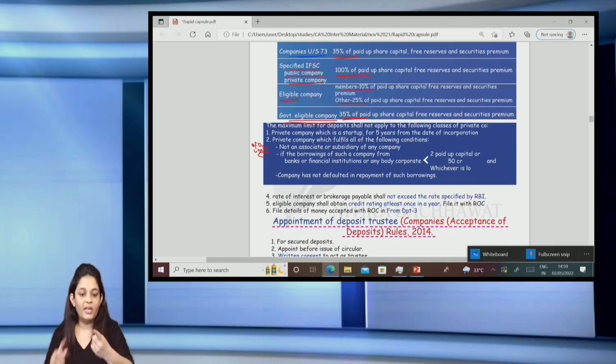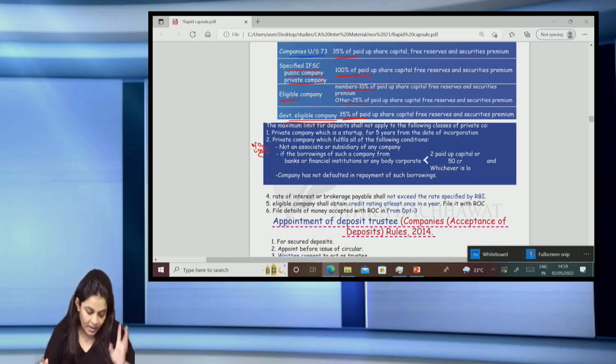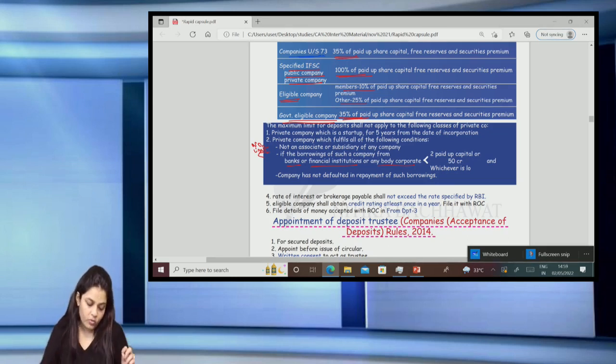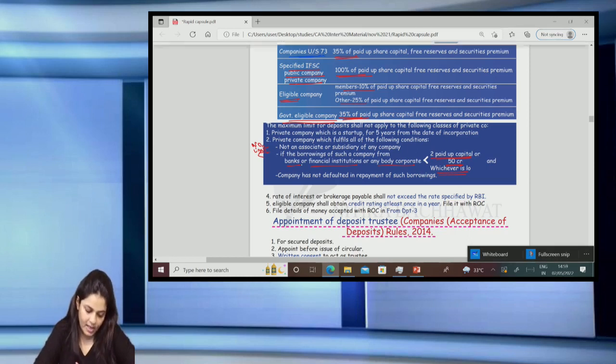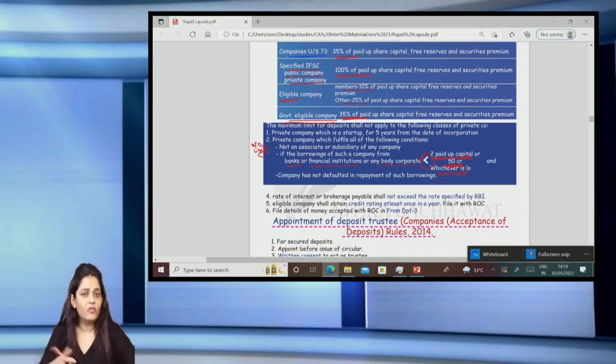If it is a private company which is not an associate or subsidiary of any other company, and this company has borrowings from banks, financial institutions or other body corporate, that is, it has taken loans from any bank or financial institution or any other company, and such loan amount does not exceed twice the paid up capital or 50 crores, whichever is lower.